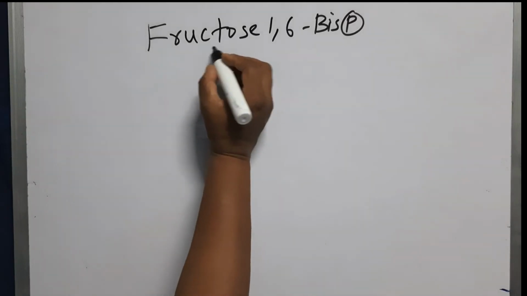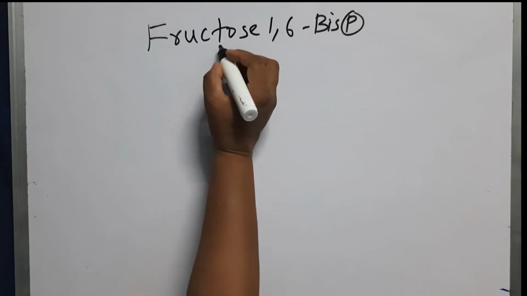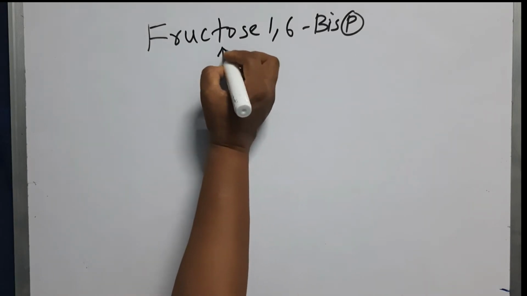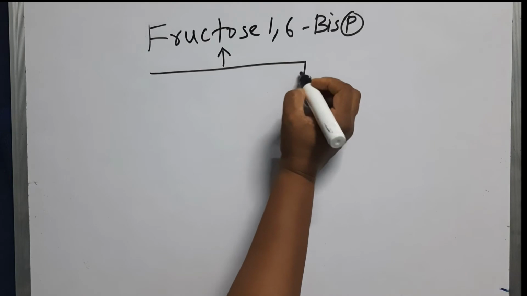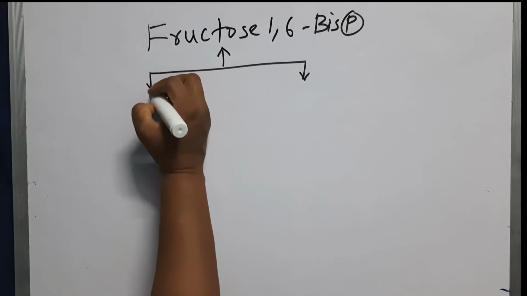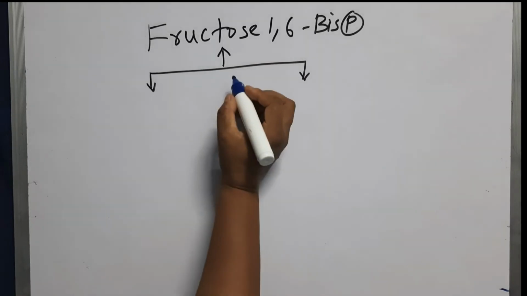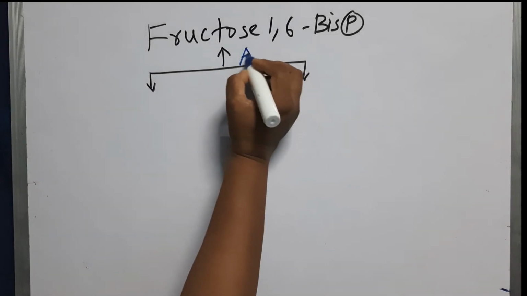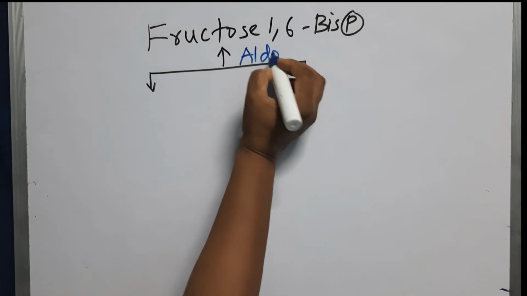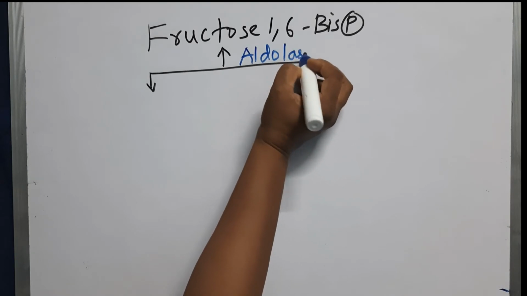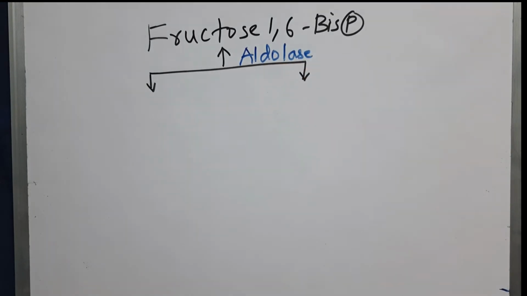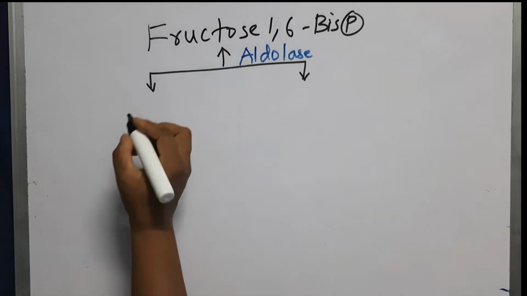Now this will have 6 carbons, so it will split. So again, top one arrow mark you put, down also arrow, because these are also reversible reactions. Here the enzyme is aldolase. So it's a reverse of aldol condensation. So as a result, you will get two trioses, out of which one will be ketose sugar, another will be aldose sugar.